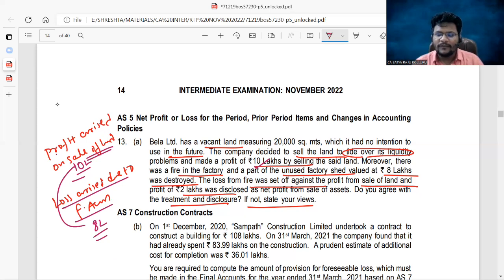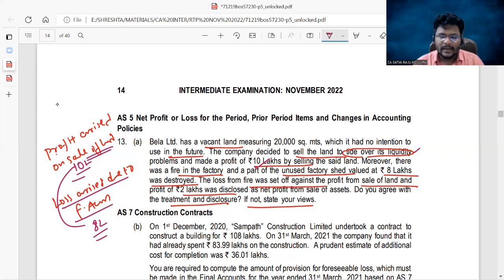Generally, sale of land is ordinary but exceptional. But in this case, sale of land is extraordinary. Do you know why? The reason for selling such land is to recover from a severe liquidity crunch. That means the company is suffering from a liquidity crunch, which generally never happened. So which are non-recurring events?